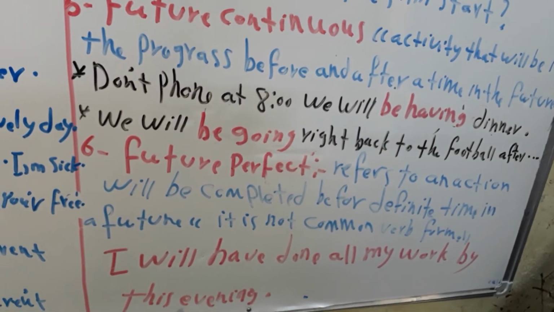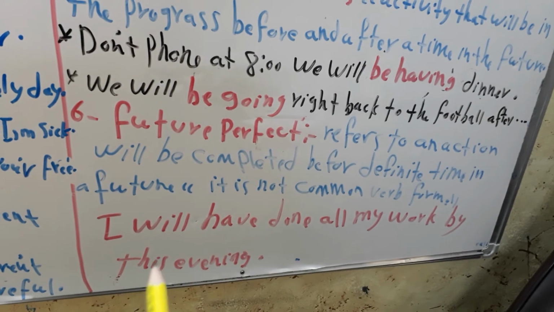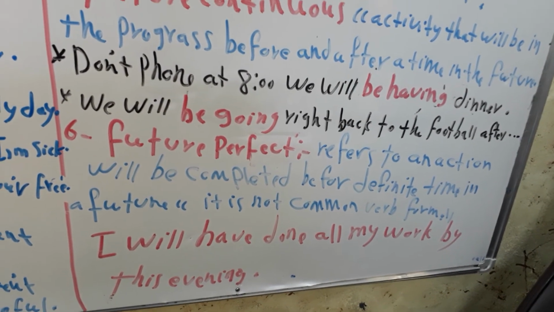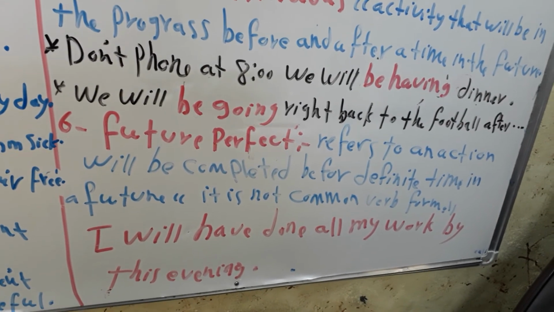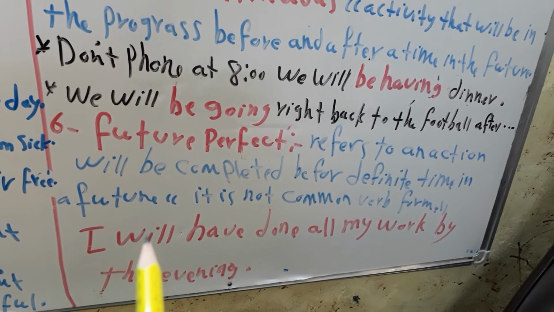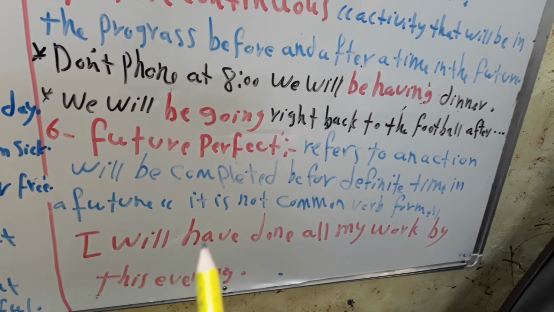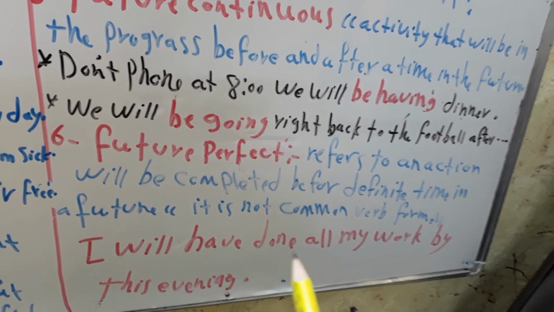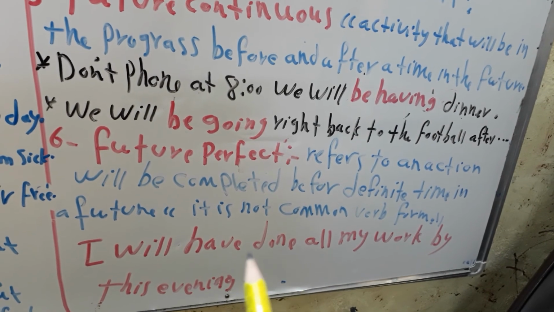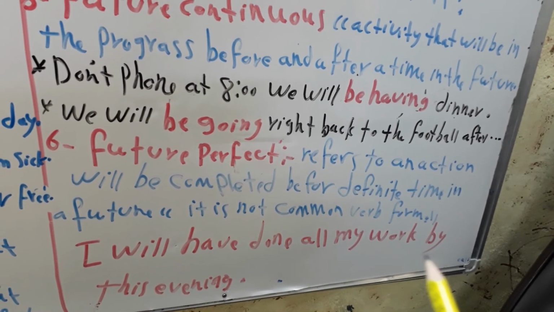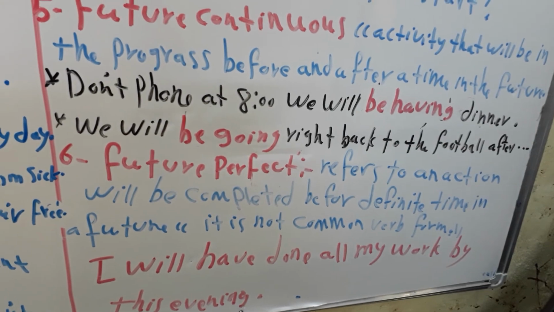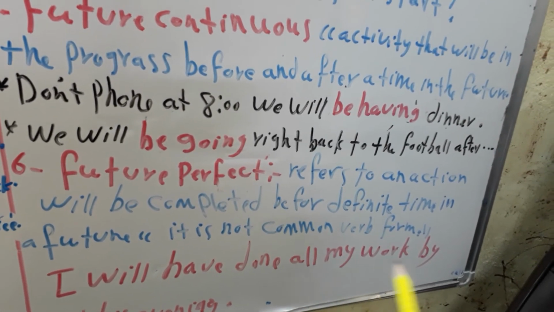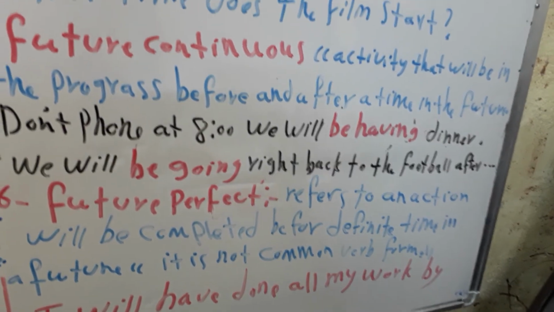For example, I will have done all my work by this evening. I will have done: will is the auxiliary verb, and have done is the perfect tense. All my work by this evening. But I told you this form is not a common verb form.